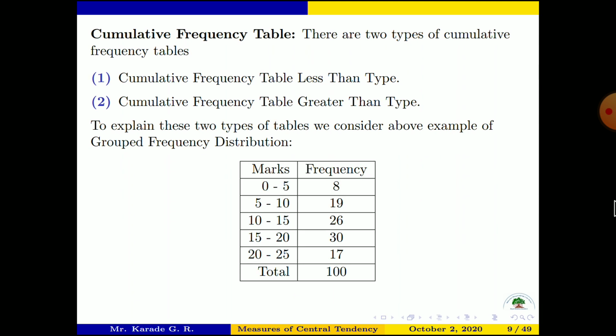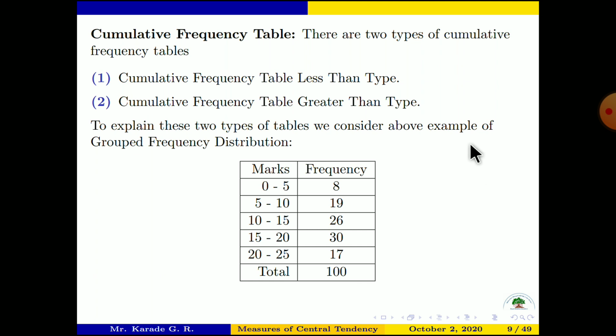So this is our above example. The first column is for marks, and marks are grouped like this: 0 to 5, 5 to 10, 10 to 15, 15 to 20, 20 to 25, and the corresponding frequencies are given. Now you know the meaning of this number 8: there are 8 students having marks in between 0 to 5. There are 19 students having marks in between 5 to 10. There are 26 students having marks in between 10 to 15.